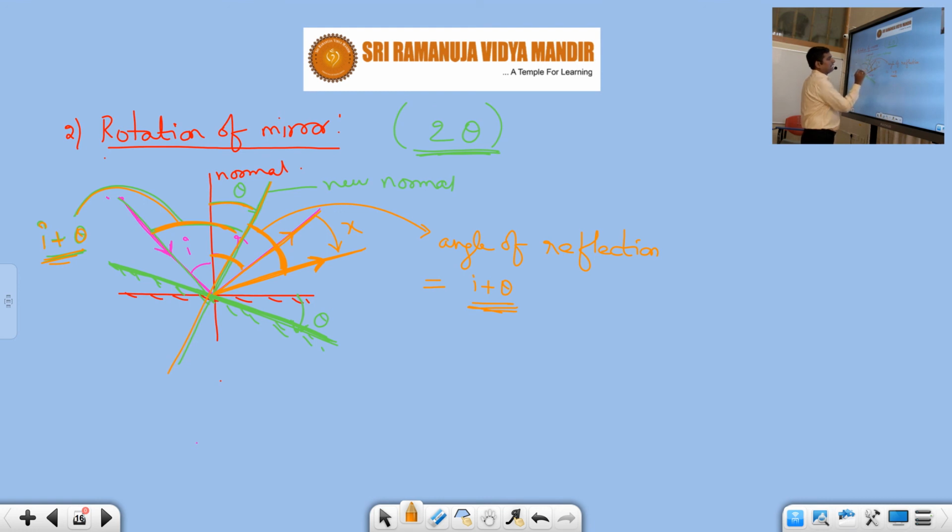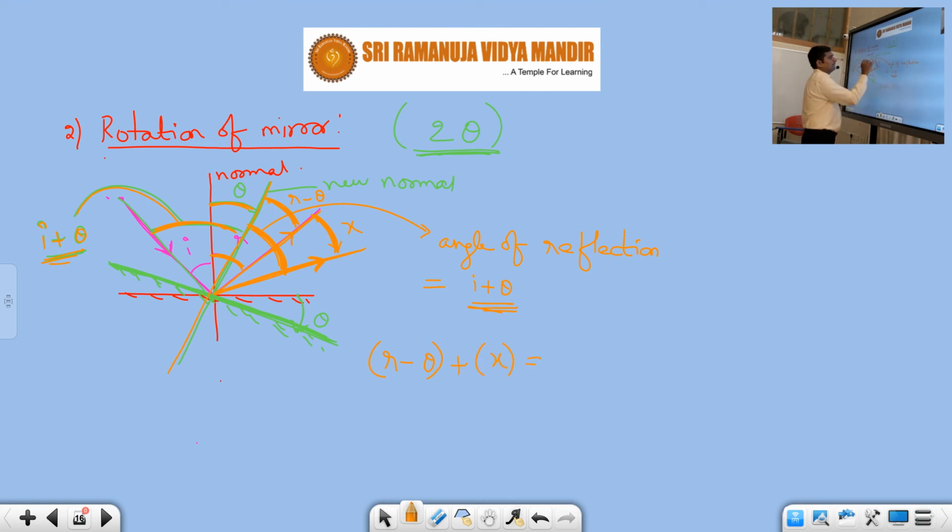Out of this r, if I subtract theta, then this will be r minus theta. Now what is this total angle? This plus this: r minus theta plus x.